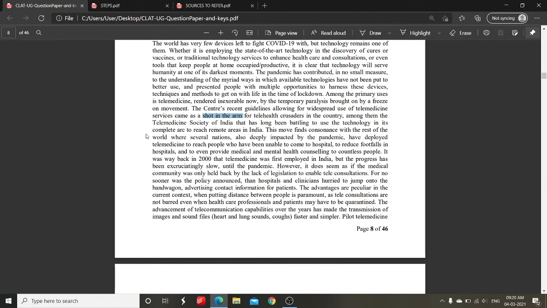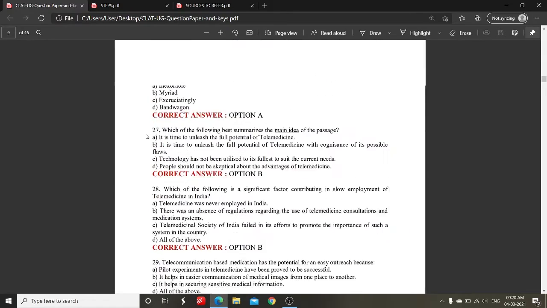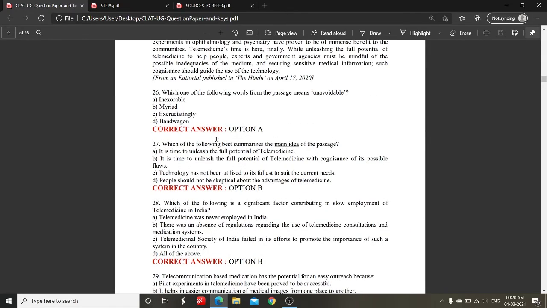In the fourth step we solve the inference type questions. Once you have read the complete passage, you will get the passage's complete context, and then you can solve the inference type questions by elimination again. So always use elimination. Once again I will repeat, because it drastically reduces your chances of marking the wrong option.